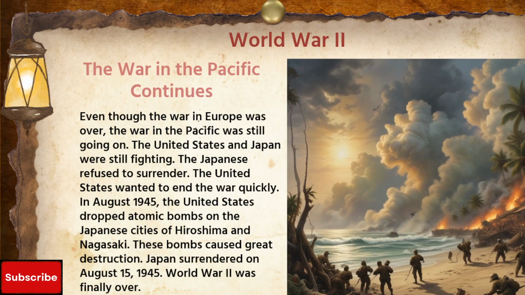The war in the Pacific continues. Even though the war in Europe was over, the war in the Pacific was still going on. The United States and Japan were still fighting. The Japanese refused to surrender. The United States wanted to end the war quickly. In August 1945, the United States dropped atomic bombs on the Japanese cities of Hiroshima and Nagasaki. These bombs caused great destruction. Japan surrendered on 15 August 1945. World War II was finally over.